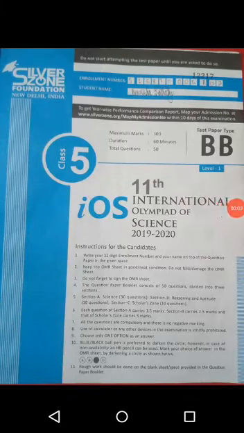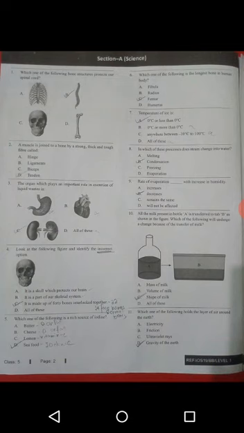So now we will discuss IOS Class 5, 11th International Olympiad of Science 1920 Test Paper Type BB. So we will start with Section A, Science. The first question: which one of the following bone structure protects our spinal cord?